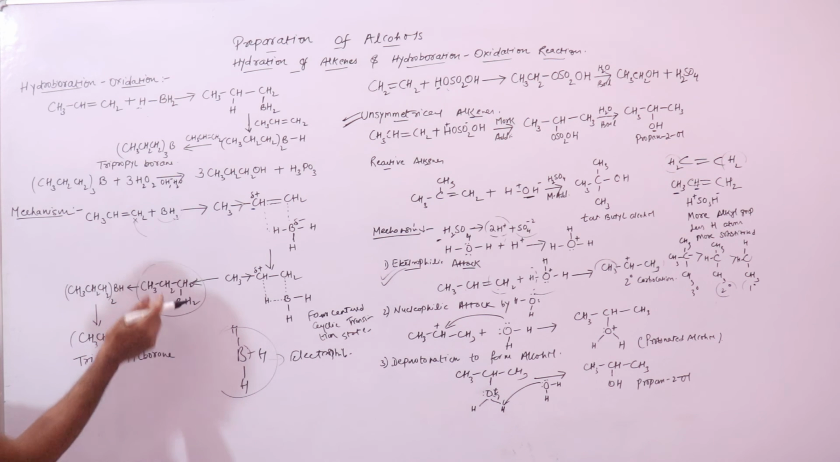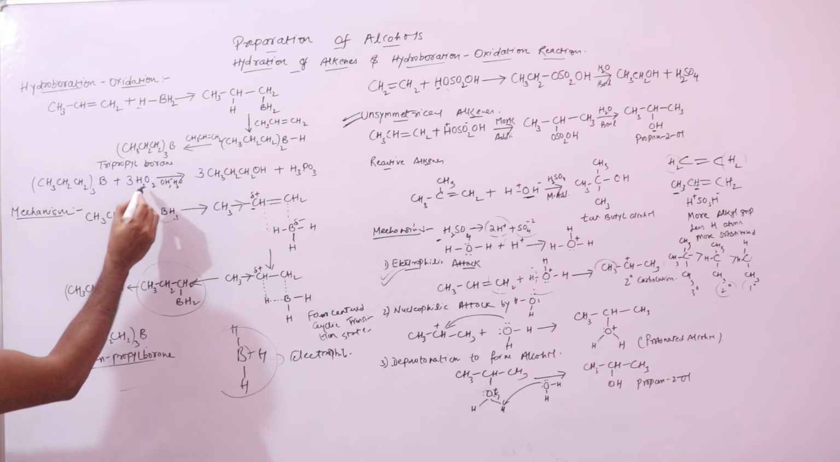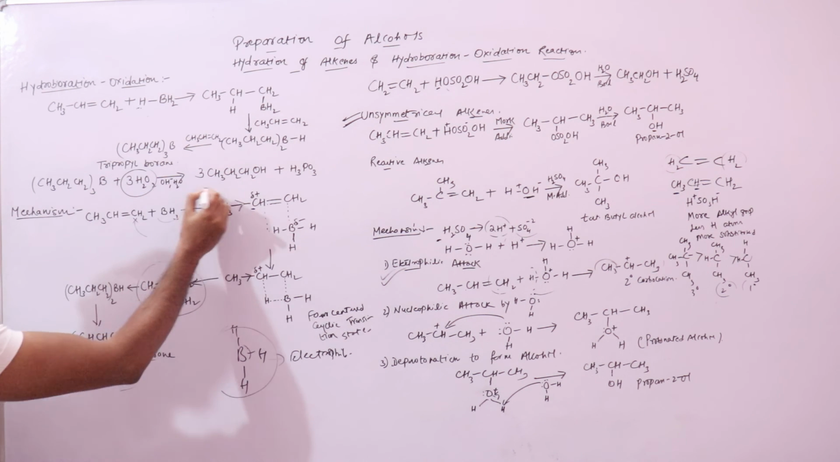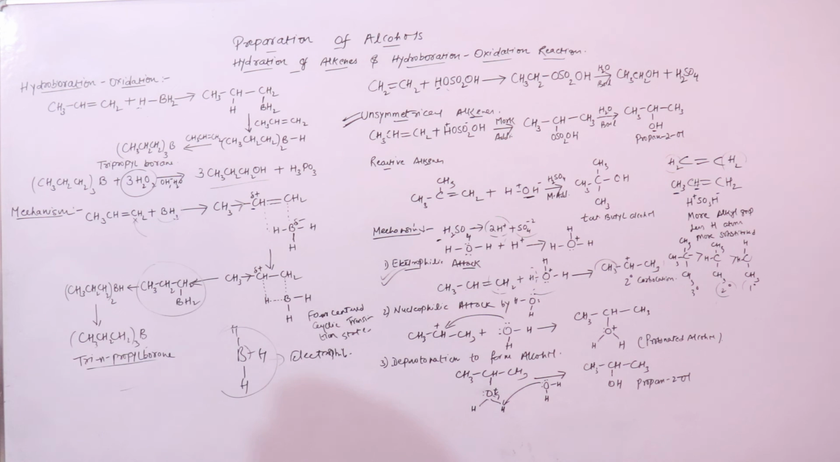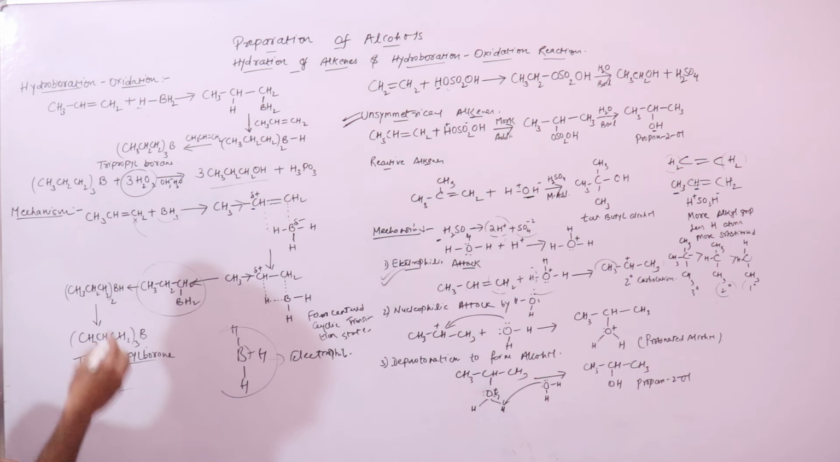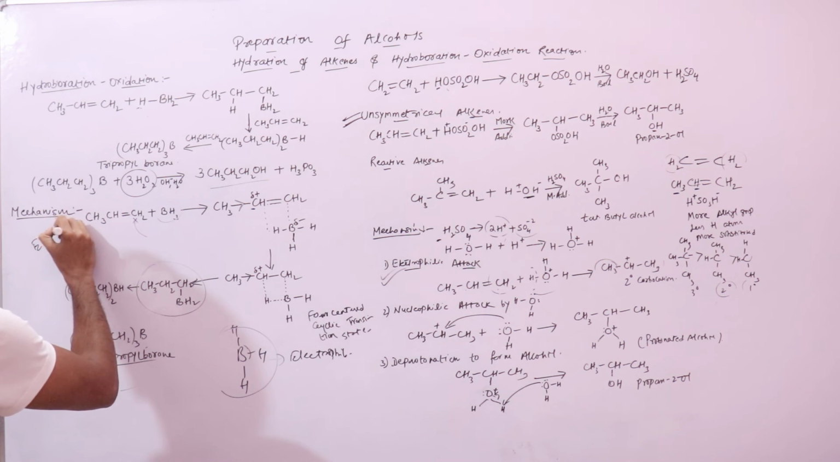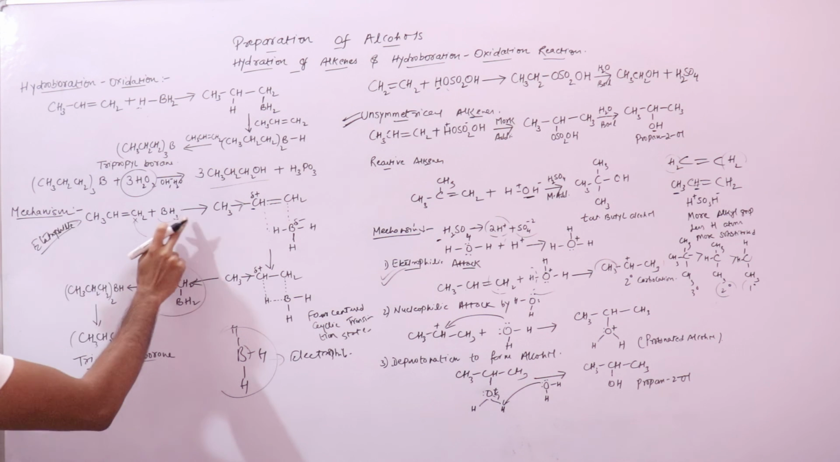Now this will further react with other propene molecules to form this tripropyl borane, and this tripropyl borane will undergo oxidation with hydrogen peroxide to form alcohol, this propanol. I hope this is clear. Remember, this is an electrophilic addition reaction. First is the electrophilic addition. The electrophile would be added across this double bond, or electrophilic attack.